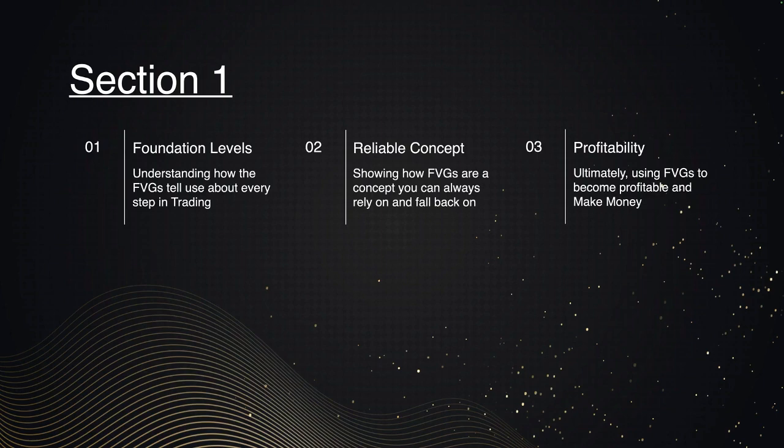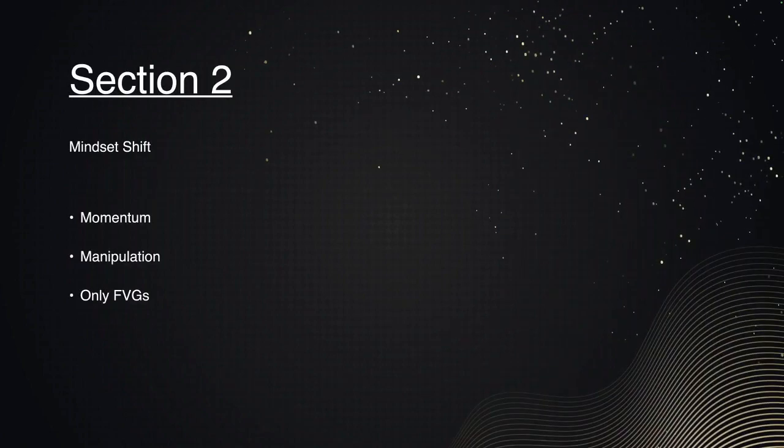So how do we actually go about this? Well, that is where we first have to go over section 2 as well. And in section 2, we need to go over sort of a mindset shift. And I truly want to only study fair value gaps in this fair value gap enrollment.